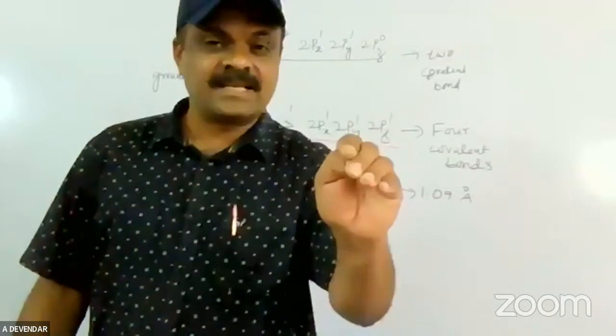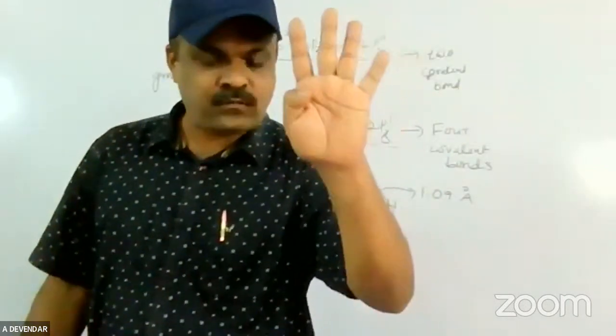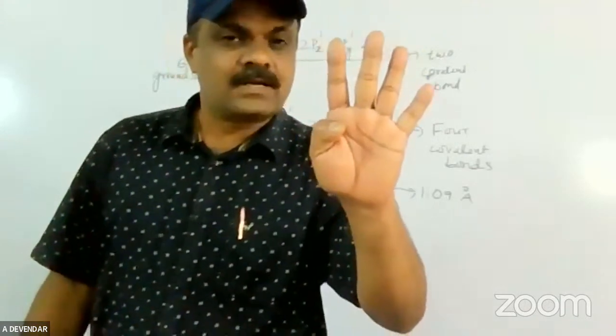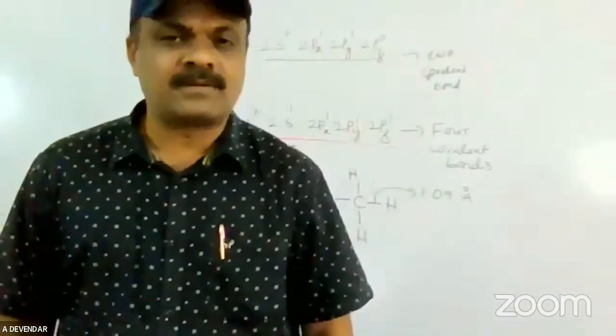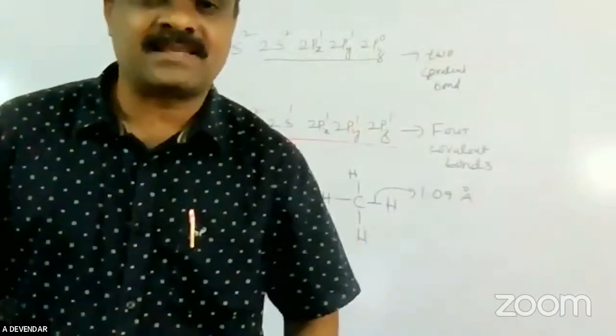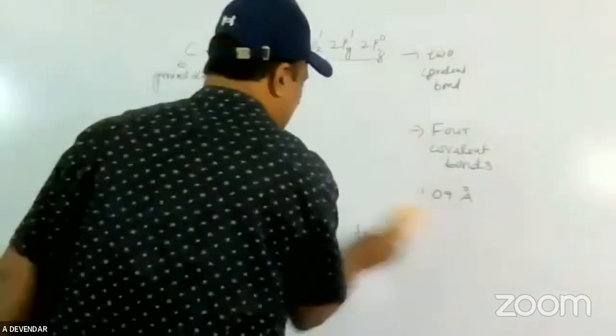Mixing to get the same number, four. We are getting four new orbitals. Four new orbitals are formed. This phenomenon is called hybridization. Now I can write the hybridization. What do you mean by hybridization?